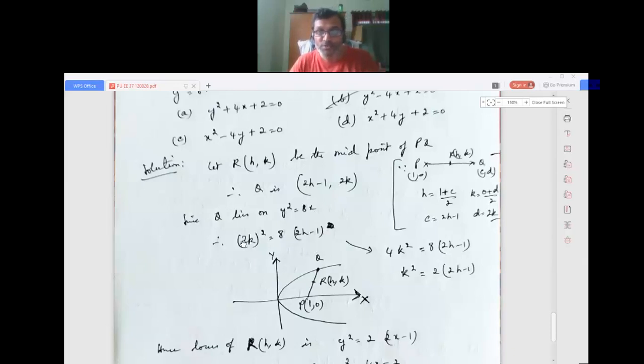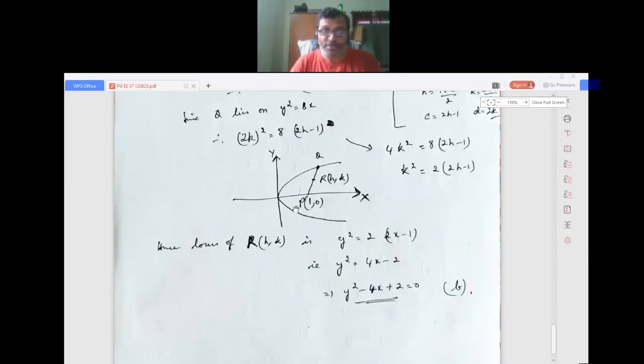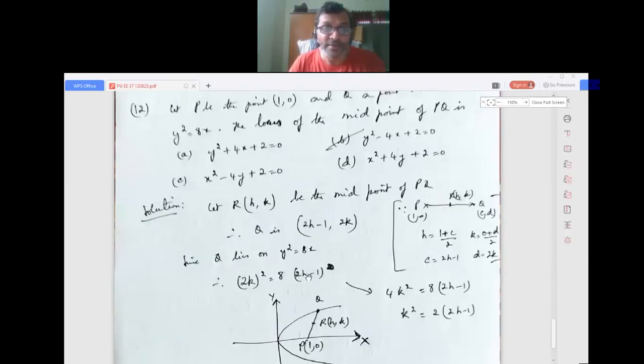Simplify that: 4k squared equals 8 into (2h minus 1), so k squared equals 2 into (2h minus 1). Hence the locus of R (h, k): wherever there is h put x, wherever there is k put y. So we get y squared minus 4x plus 2 equals 0, which is the required locus.